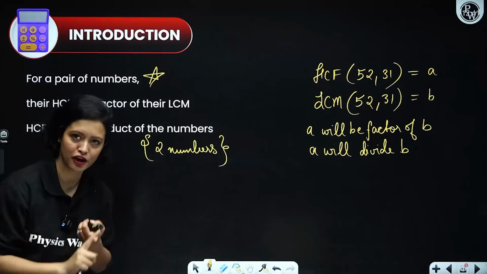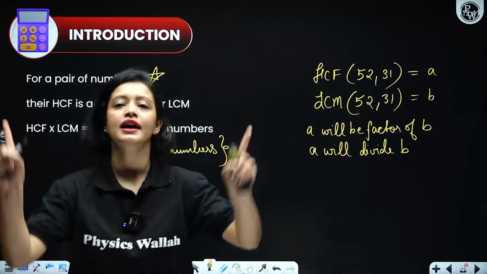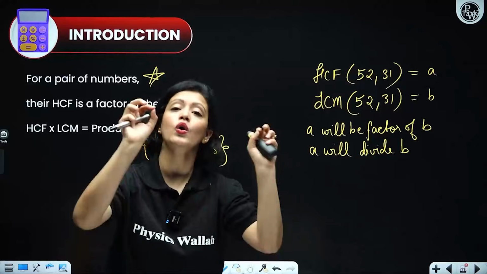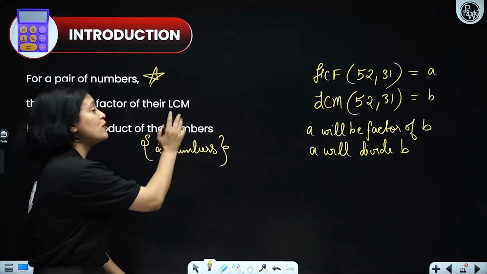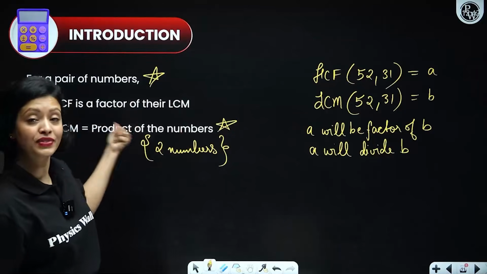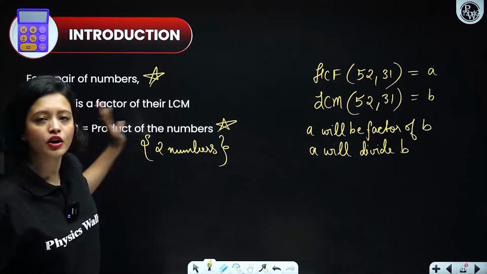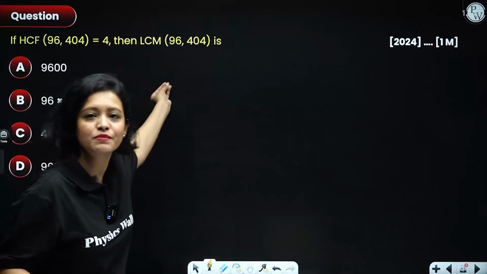If you have a pair of numbers and you're finding their HCF and their LCM, then if you multiply HCF and LCM together, it will always be equal to the product of the given numbers. A lot of problems are asked from this concept, specifically in MCQ type problems. It's a very easy concept. You can mug it up right now. Chalo, so with that, let's practice some problems.